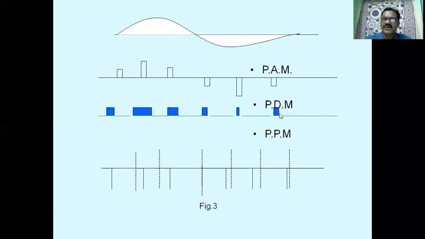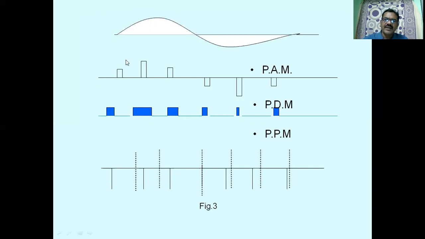In pulse duration modulation, the duration of the pulses is changing. Amplitude increasing, duration increasing. Amplitude decreasing, duration of the pulses decreases. Only one parameter of the regularly spaced rectangular carrier pulses is varied. What is regularly spaced? The spacing between the pulses is uniform. They are rectangular pulses.